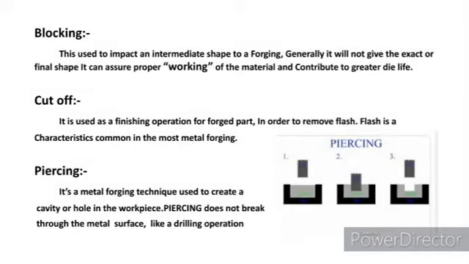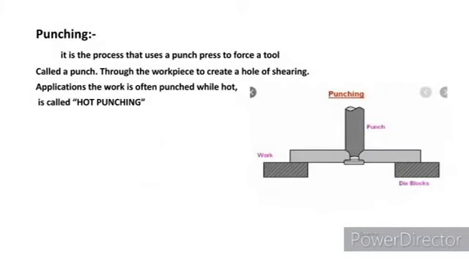Material is placed. Punching. Punching is the process of creating a hole in the workpiece. In this, a heated workpiece is placed in a punching press to make a hole. This process is called hot punching. Commonly, punching can be explained as giving a force and making a hollow space or hole in the workpiece.